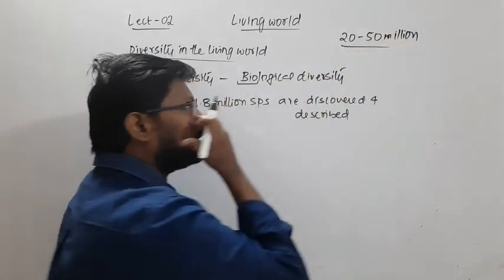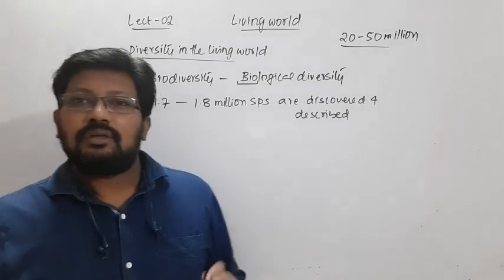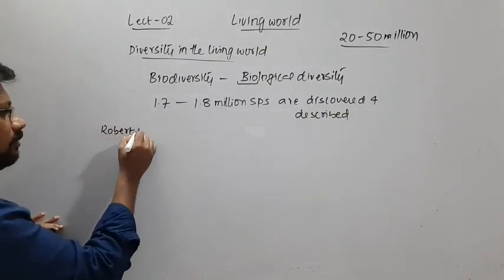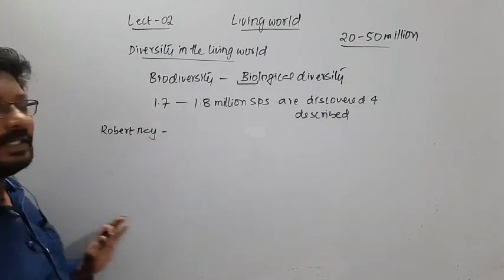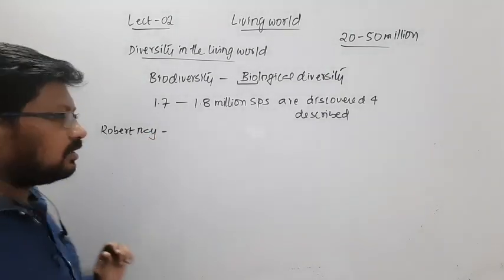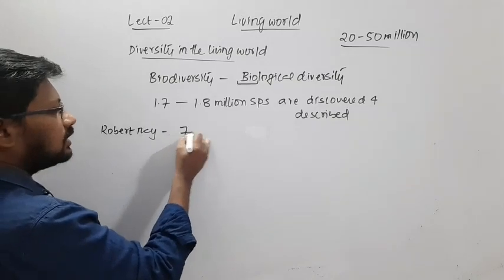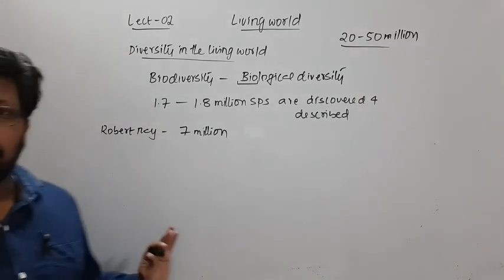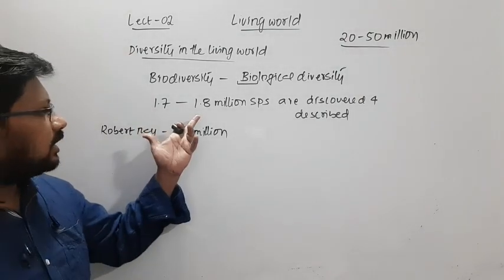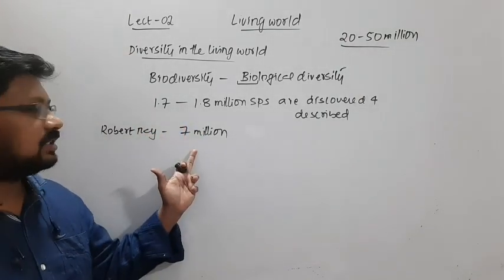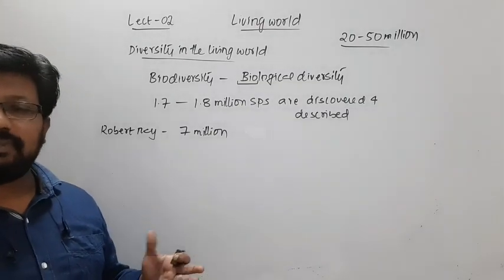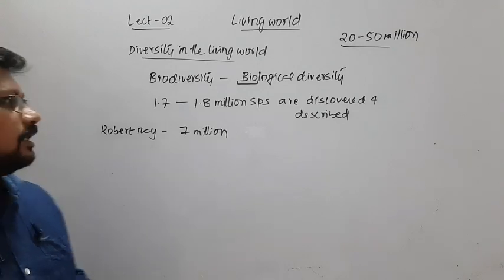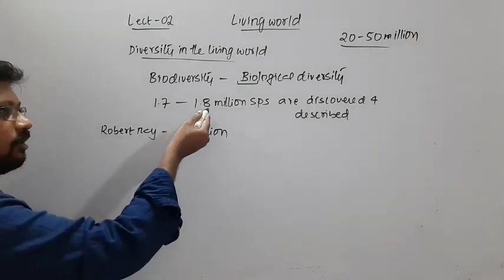But according to a scientist, Robert May, the total number of species on this planet is around 7 million. Even if you round it off to 2 million, there are still 5 million species yet to be discovered, right? Here I'm rounding it off to 2 million.